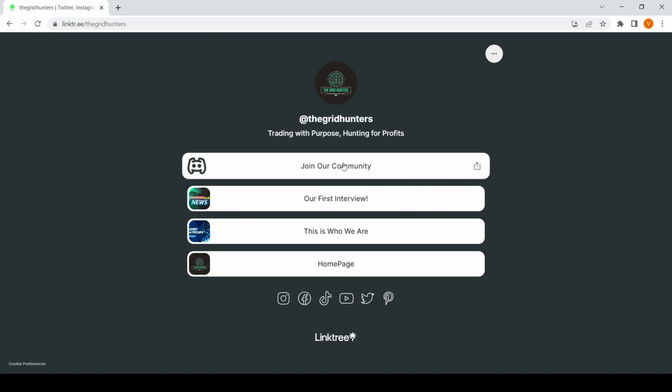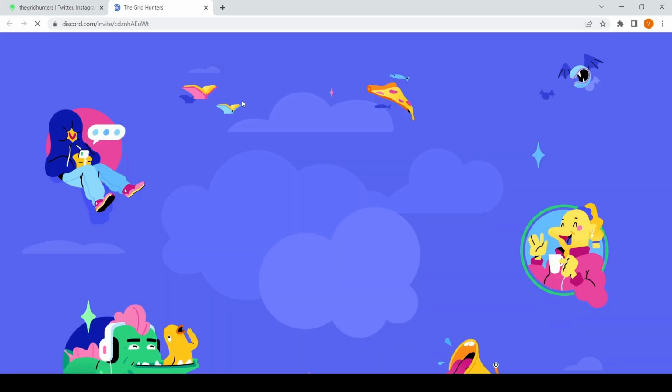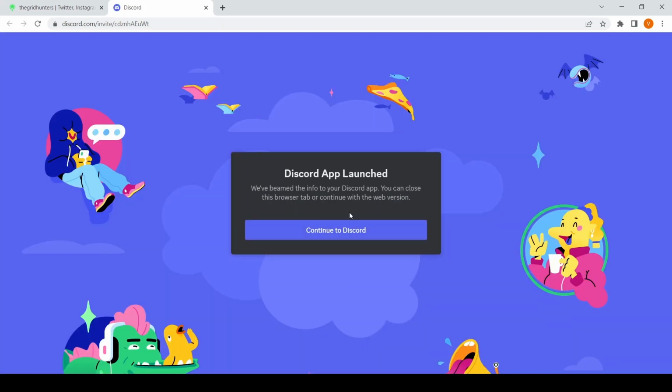Once you have clicked on our Linktree channel on the Grid Hunters, which can be found on Facebook, Instagram and all of our social media platforms, by simply clicking join our community, you'll be redirected to accept the invite. Since I have already joined our Discord, I can just continue to Discord, but if you haven't created an account, go ahead, create an account, verify it with your email, and you'll be redirected to the Discord channel.